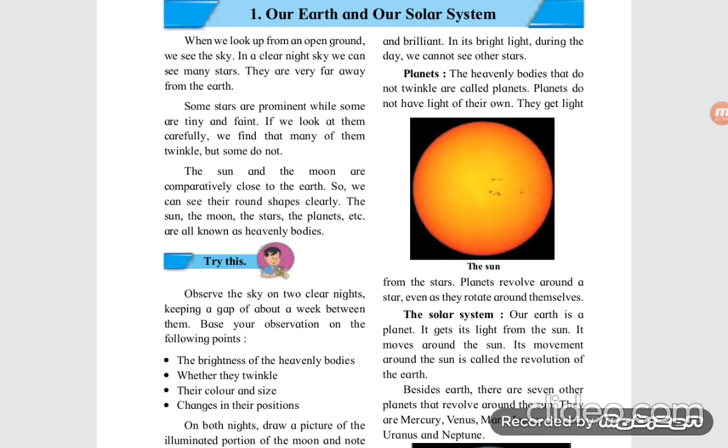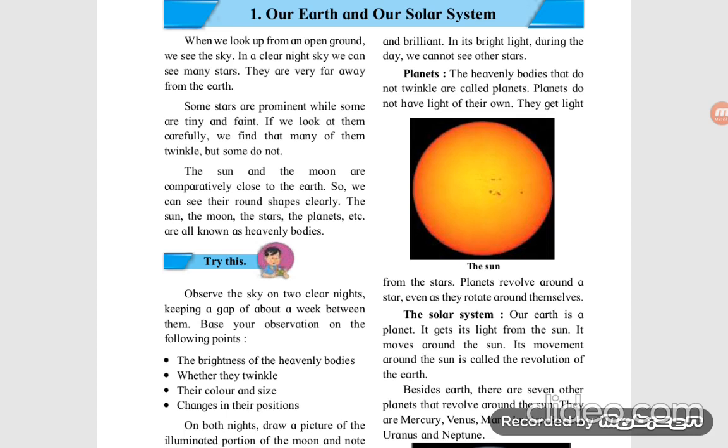The sun and the moon are comparatively close to the earth, so we can see their round shapes clearly. The sun, the moon, the stars, the planets, etc. are all known as the heavenly bodies. Sometimes a question is asked in the exam: what are heavenly bodies?